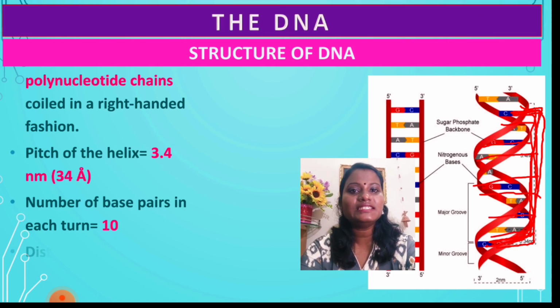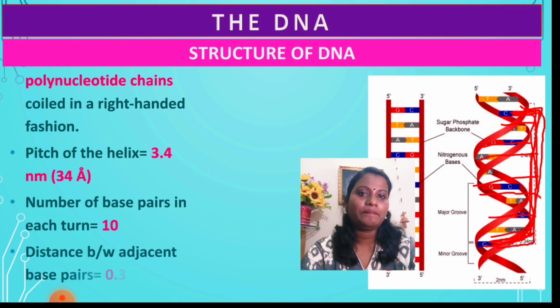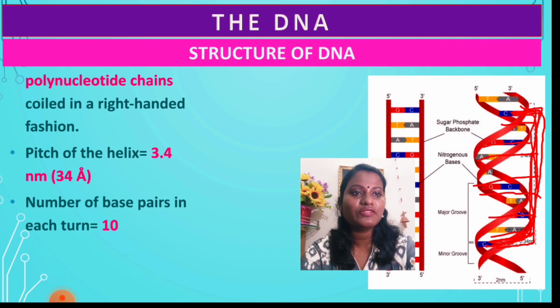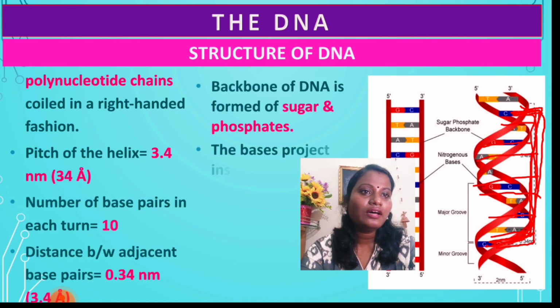Now the distance between the base pairs is around 0.34 nanometer, or 3.4 Angstrom. So here you can see the distance between each base pair is around how much? That is around 0.34 nanometer.